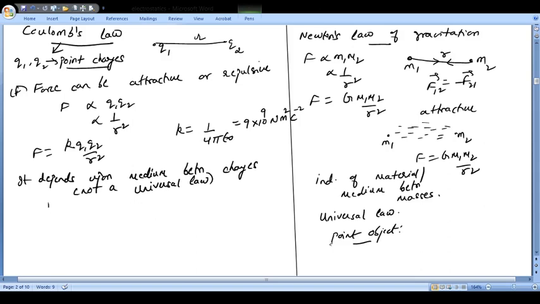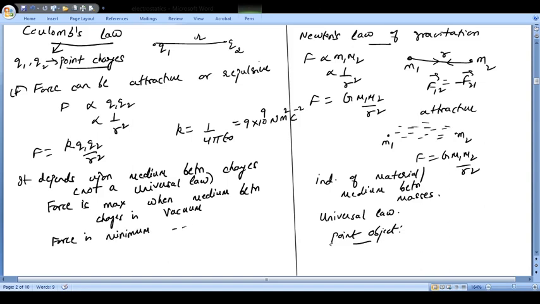Now force will be maximum when the medium between charges is vacuum, and force is minimum when the medium between the charges is metal.